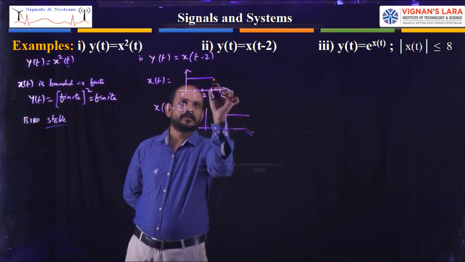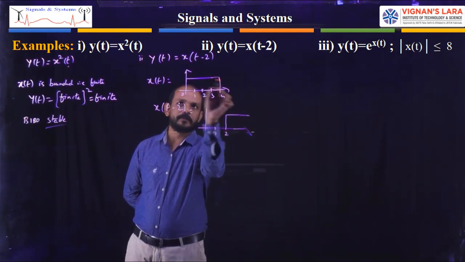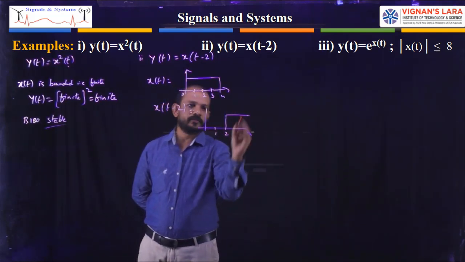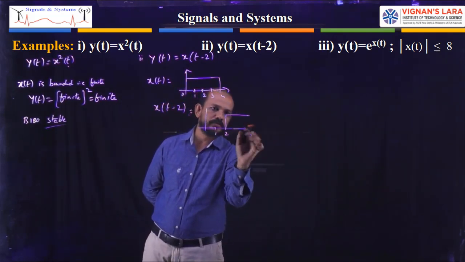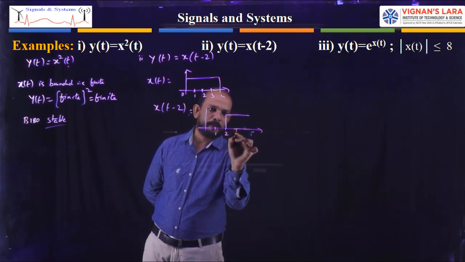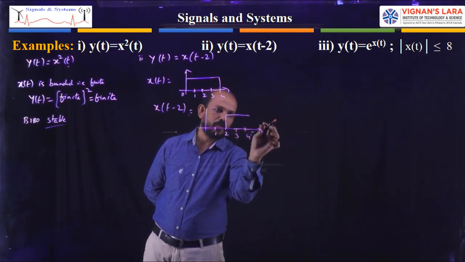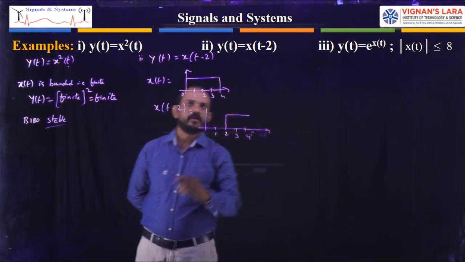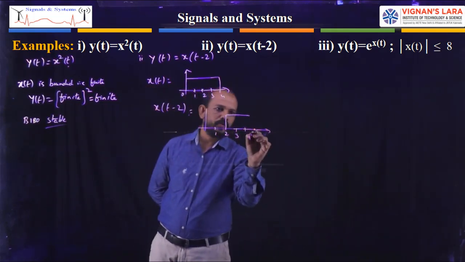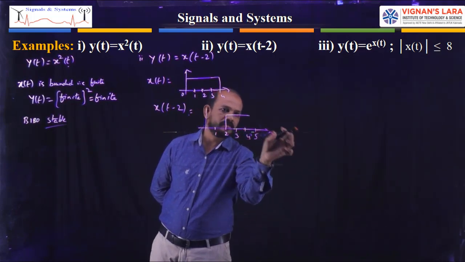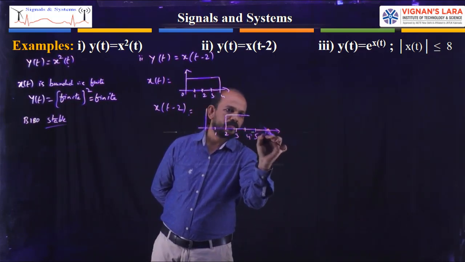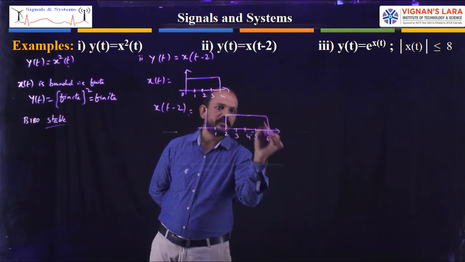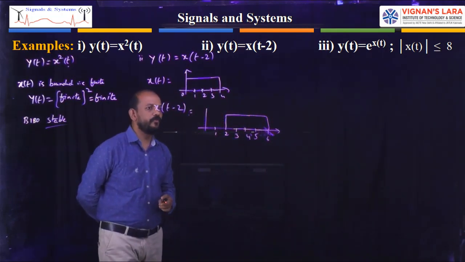Let's say this is the input. Consider this as an input.